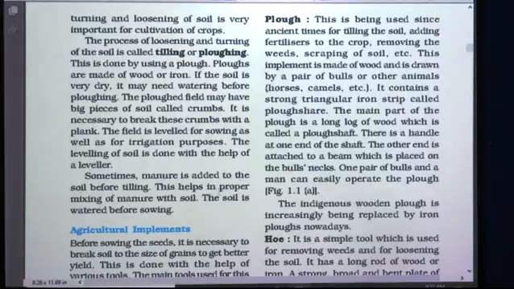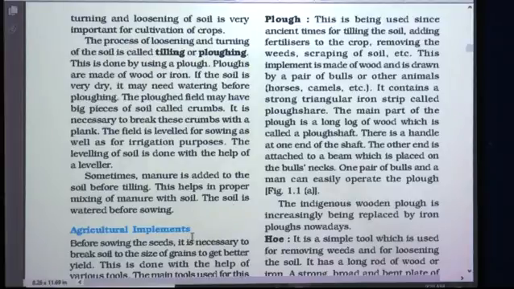Sometimes manure is added to the soil before tilling. Okay, so before plowing or before tilling the soil, manures are added. So, what happens because of that? When the soil is overturned, the manure can go deeper and mix with the soil properly. This helps in proper mixing of manure with soil. The soil is watered before sowing. So, this is all about the first agricultural practice, that is preparation of soil.